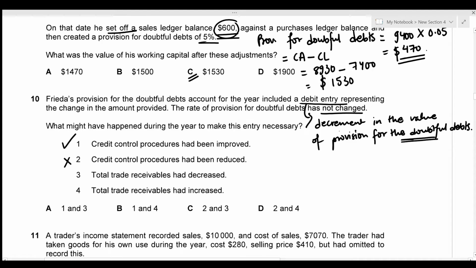It has remained the same, and yet the value of the provision has decreased, which means that the total trade receivables should have decreased in order for this to happen. So statement 3 is correct, and statement 4 is automatically incorrect since the value of the trade receivables cannot increase and decrease at the same time. So the only correct statements are 1 and 3, which is given by our option A.